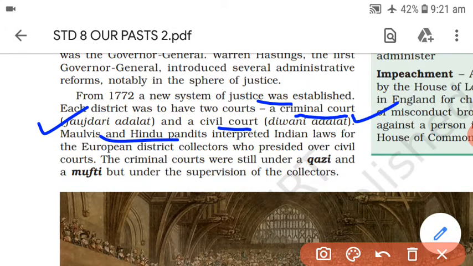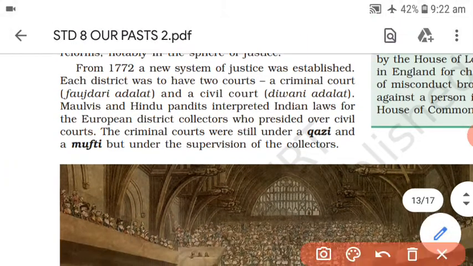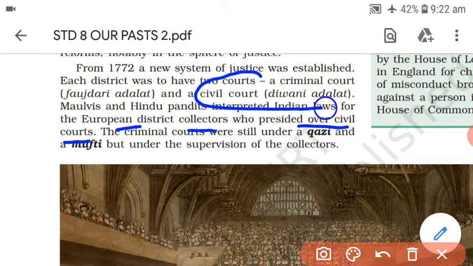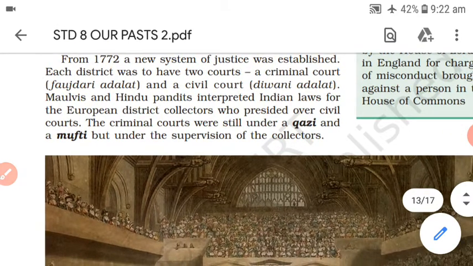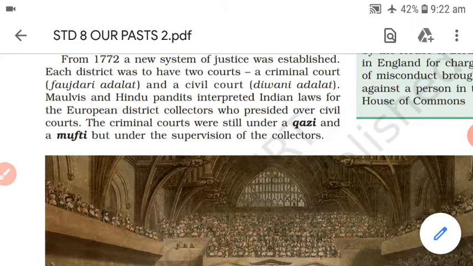So Maulvis and Hindu Pandits were invited by the British to interpret Indian laws for the European district collectors. Means these people were invited to interpret the laws, to explain the laws, so that according to the system the European collectors could preside over civil courts. Now civil courts, as you know, that is Diwani Adalat. Means apart from criminal cases like murder, robbery, theft, there are a number of cases like marriage and divorce and even property. Such cases are presided over in civil courts.